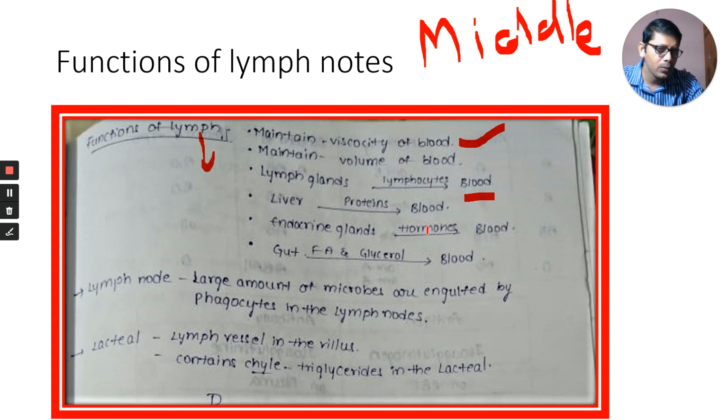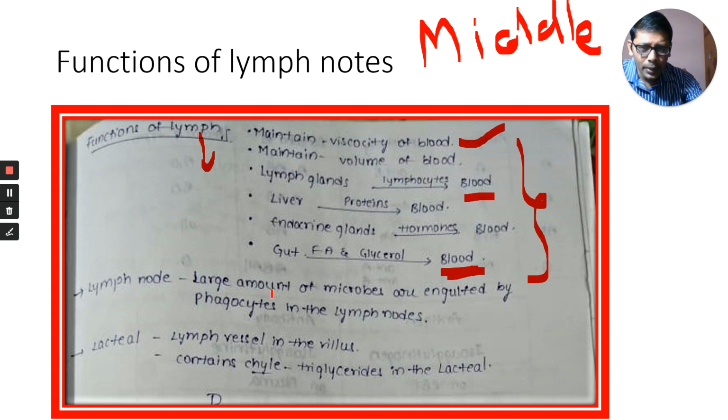Next, endocrine glands produce hormones. Those hormones are also transported to the blood by the lymph. Next, from our gut, when you take oily food, that oil is converted to fat, absorbed by the lacteals, and finally taken to the blood. These are the functions of lymph. Very, very important points.